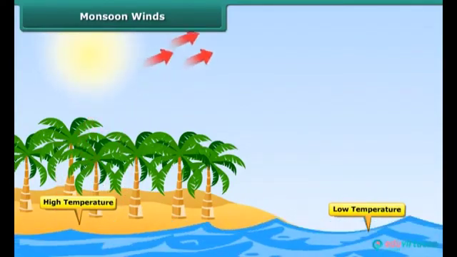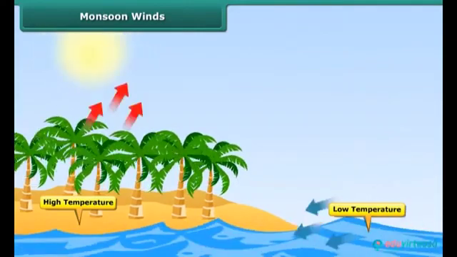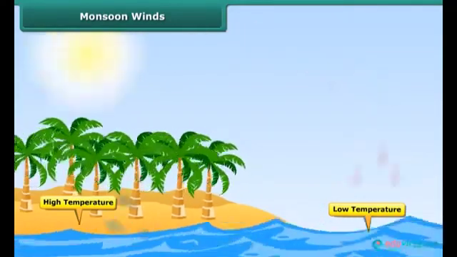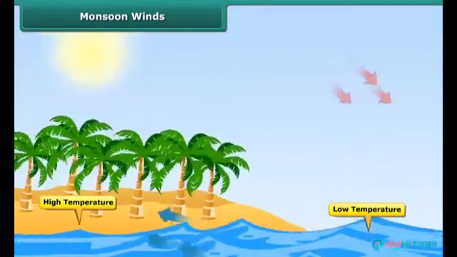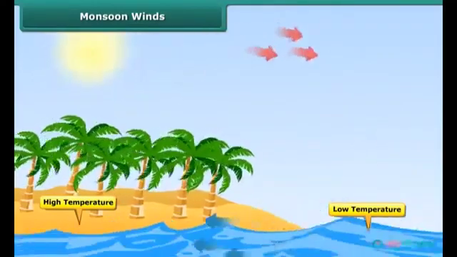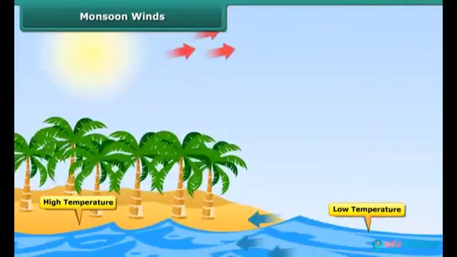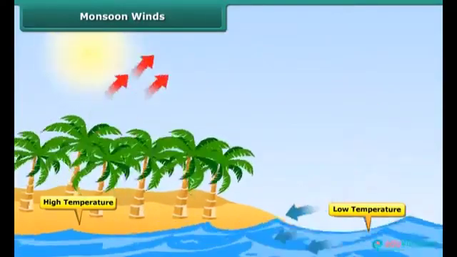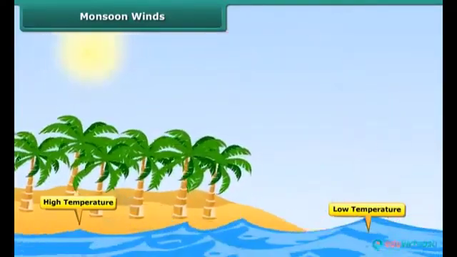As a result, the warm air, being lighter, rises up and expands. This causes the winds to flow from the oceans towards the land. We call these winds monsoon winds. The monsoon winds carry water from the oceans and bring rain.